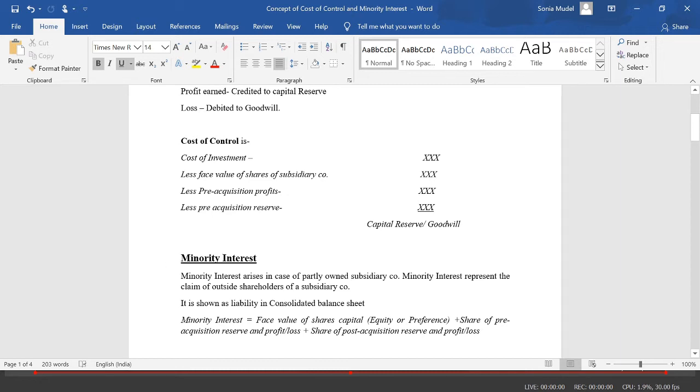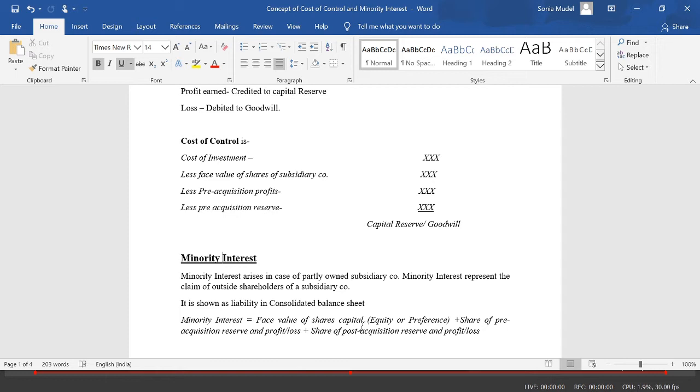Basically, minority interest arises in the case of a partially owned subsidiary company, and minority interest represents the claim of outside shareholders in the subsidiary company. If you want to calculate the amount of minority interest, then it is equal to the face value of share capital, equity or preference, that is the number of shares of the subsidiary company held by the outsiders.